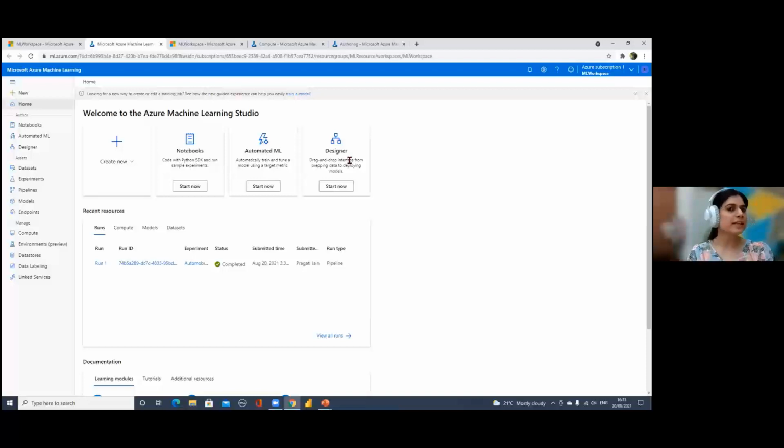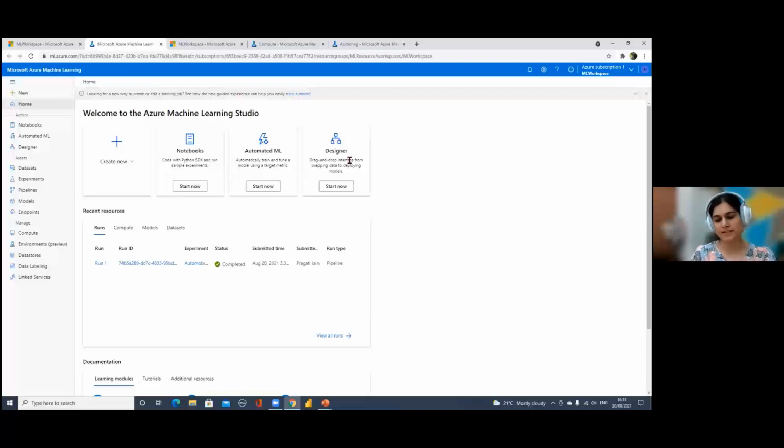Once I create it, I think it will be more clear. But in Azure, once you have an Azure machine learning resource in place, on top of it you need to create some compute instances. Compute instances are basically used to handle all the computations that you will be doing on your predictive algorithm.